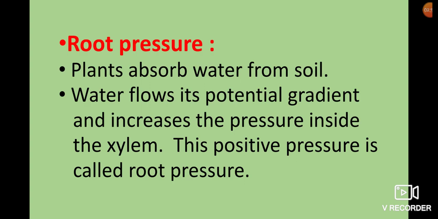Plants absorb water from soil based on the concentration gradient. So water flows along its potential gradient. Gradient means difference between two regions, that is soil and plant body. Soil contains more water potential, plant body contains less water potential. That is called gradient. As a result, the pressure inside the xylem increases because of the presence of water. This positive pressure is called root pressure.